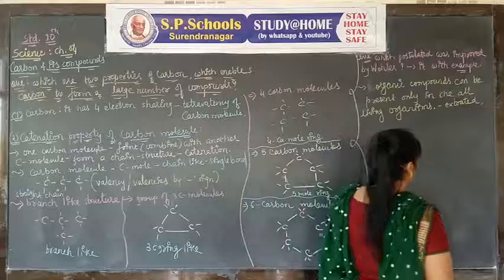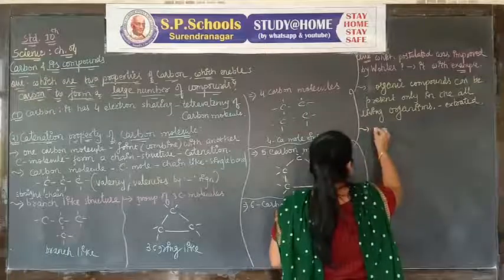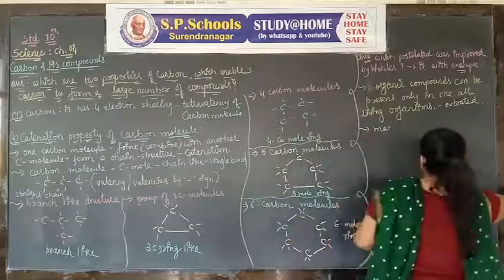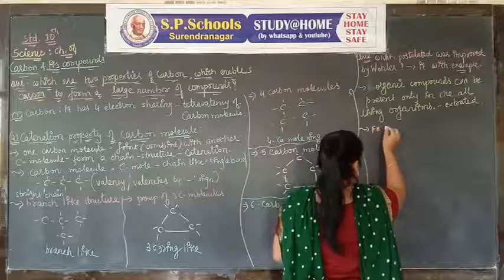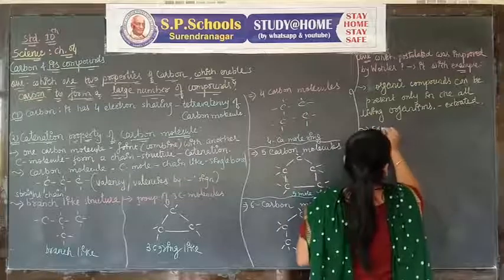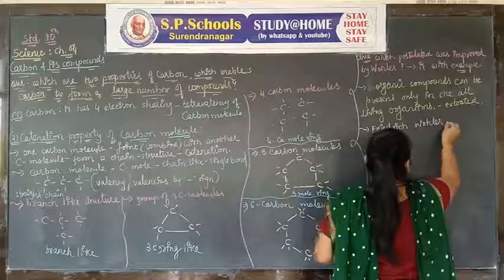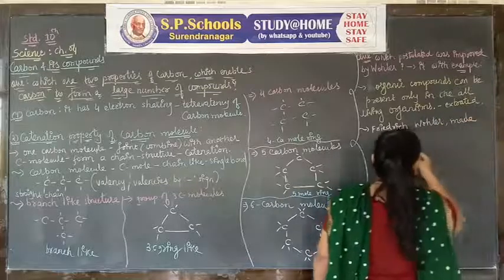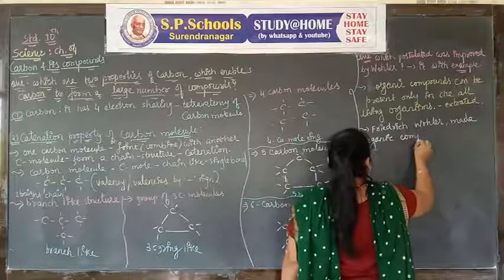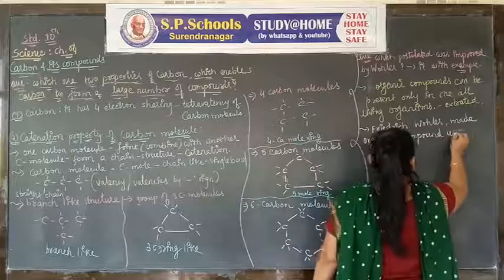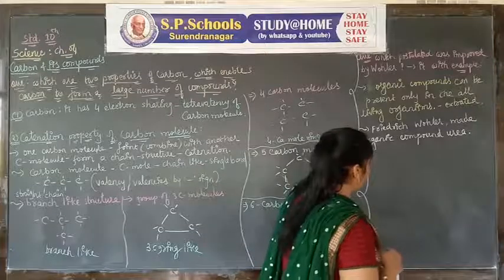But the German scientist Friedrich Wöhler made the organic compound urea. Let's see the formula first.